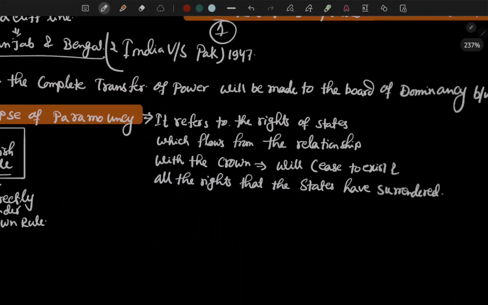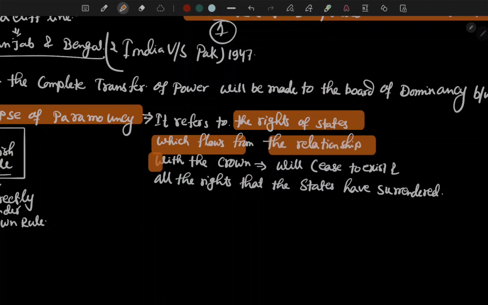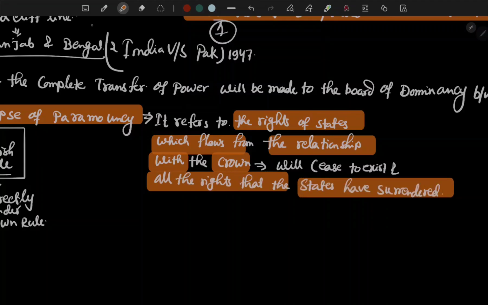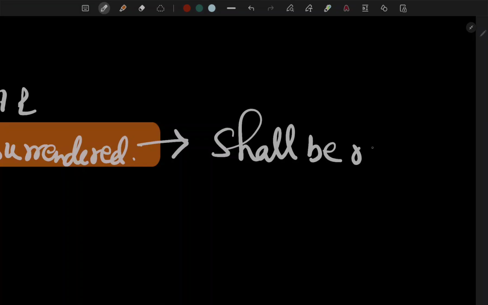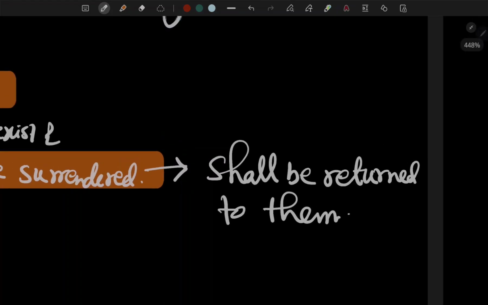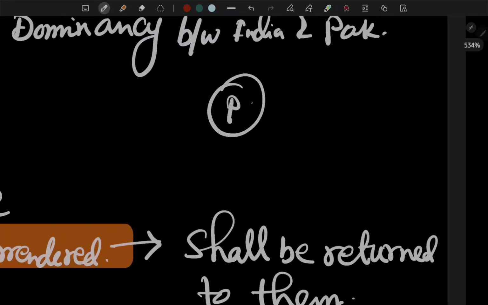now what happened? The lapse of paramountcy basically refers to the rights of the states which flow from the relation with the crown, and will cease to exist. Whatever rights and powers the states have surrendered under the British rule, or the crown, shall be returned to the princely states.